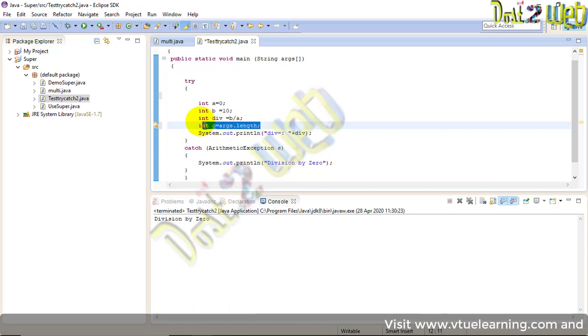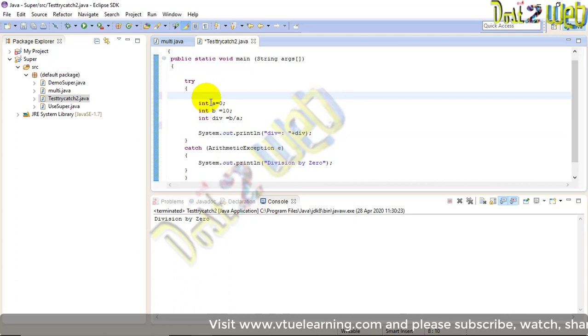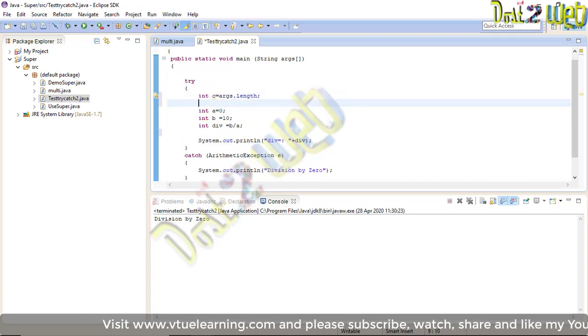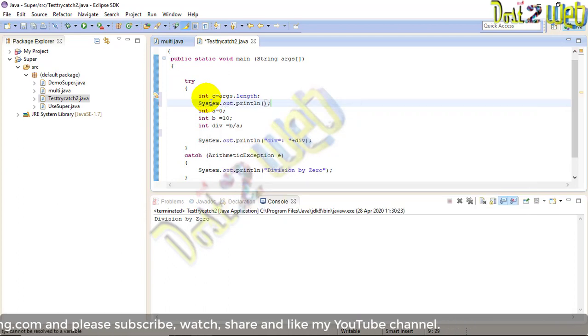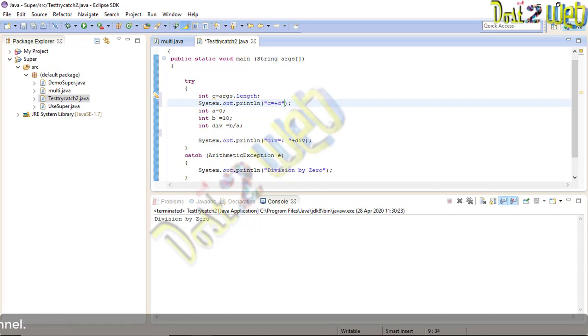I'll keep this at the top. I will print this result first. So that will be c is equal to plus c. Okay, so this is one printing statement.